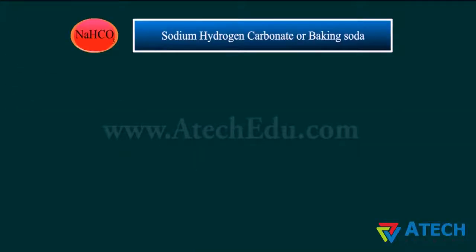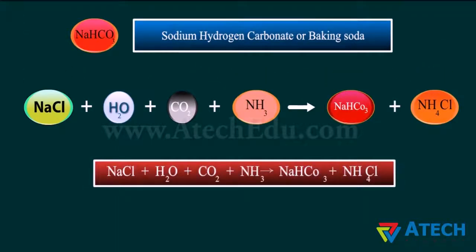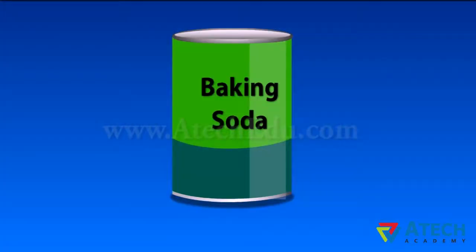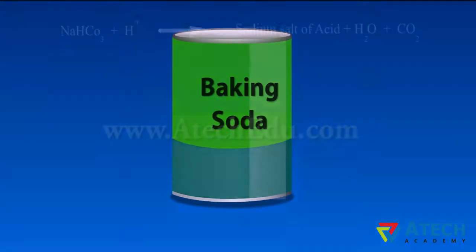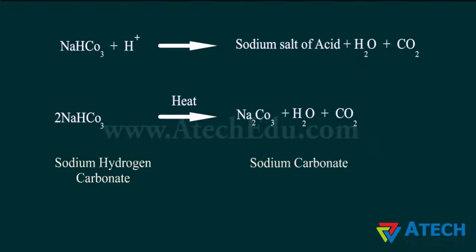When concentrated solution of sodium chloride reacts with ammonia and carbon dioxide, then sodium hydrogen carbonate is formed. It is also called baking soda. Sodium hydrogen carbonate is used in the kitchen for baking breads and cakes. Baking powder is a mixture of baking soda, that is, sodium hydrogen carbonate, and a mild edible acid such as tartaric acid. When baking powder is heated or mixed in water, sodium carbonate is formed. Carbon dioxide produced during the reaction causes bread or cake to rise, making them soft and spongy.